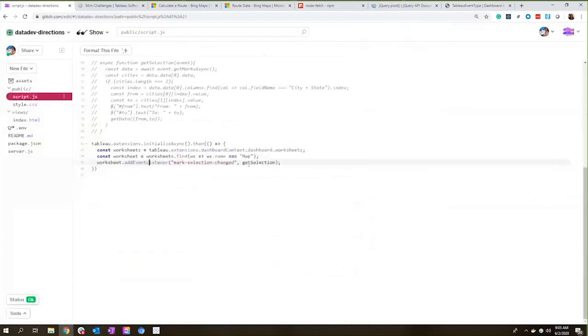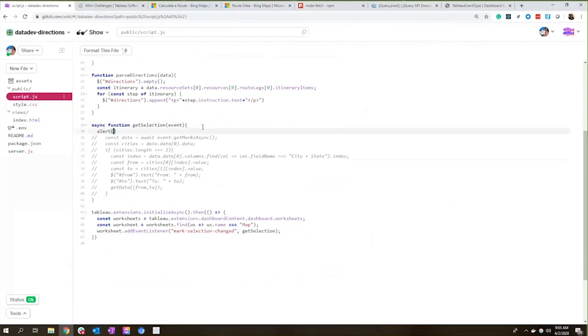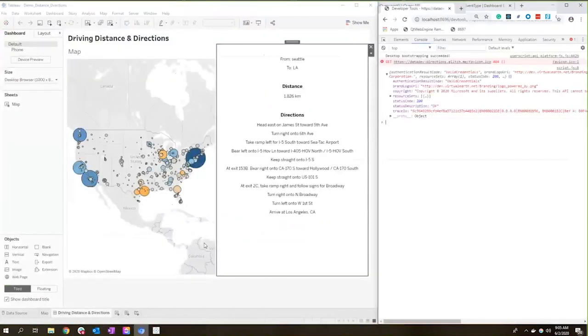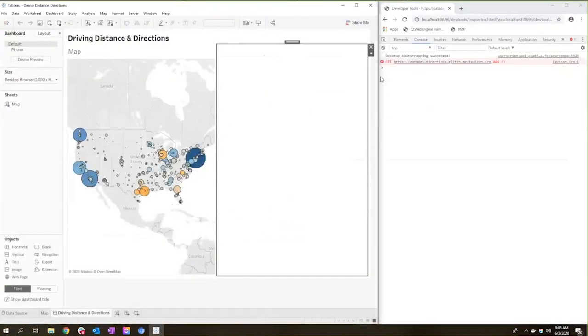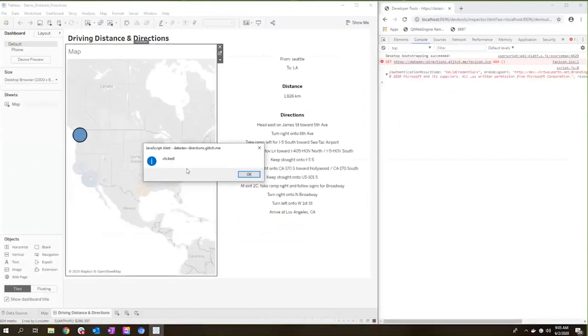The next piece that you need to pass into the addEventListener method is a function to run whenever something gets clicked. In this case, we're going to use getSelection. So let me go ahead and uncomment my getSelection function here. And let's just alert something was clicked. Okay, let's test that out. So if I reload here, we've initialized the extension. If I click on a city, we get the alert that something was clicked.